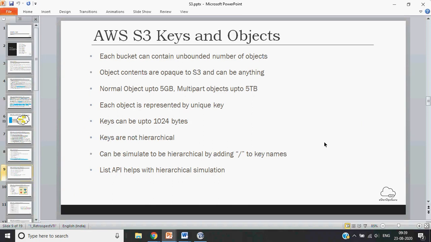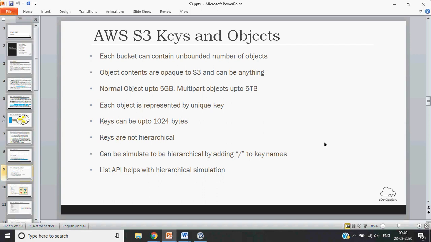Object contents are opaque to S3 and can be anything. You can store any type of data in an S3 bucket: a movie, an unstructured file, or your database backup also.